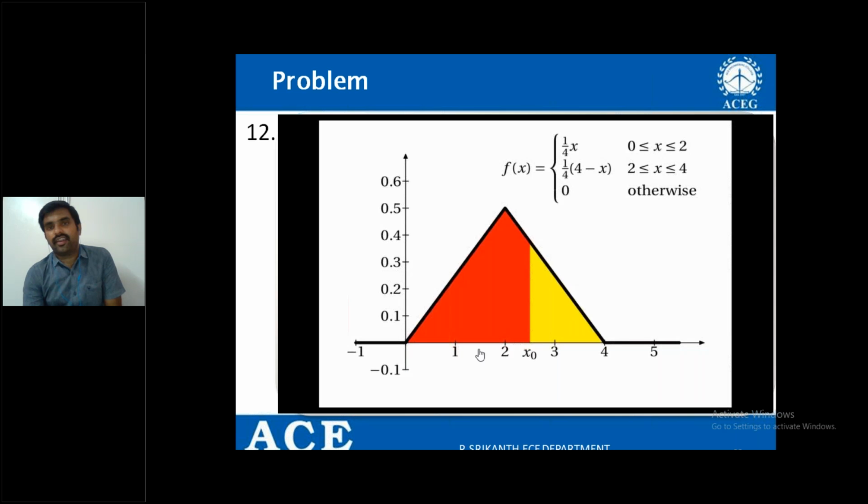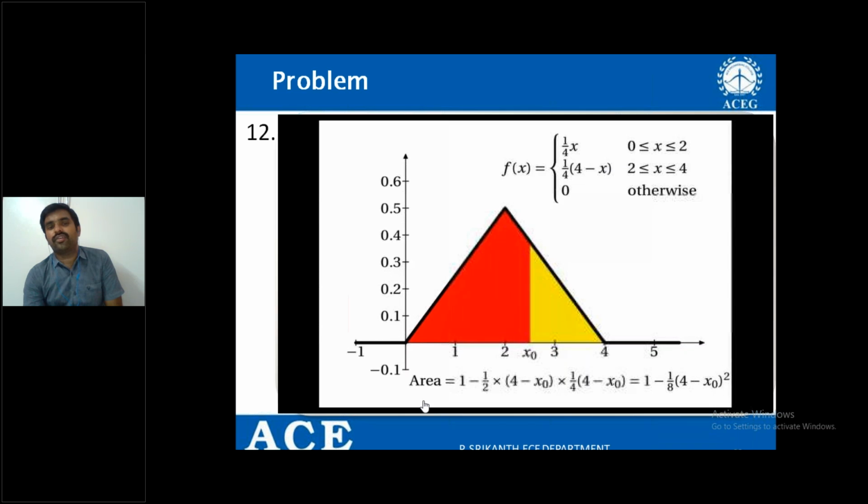If x naught is in between 2 and 4, this is the shaded area. If it is known, ultimately you can find this one. Therefore, the total is 1, minus this yellow area. The yellow area is half into base into height. The base is 4 minus x naught. The height, if I substitute x equal to x naught, is 1 by 4 into (4 minus x naught).